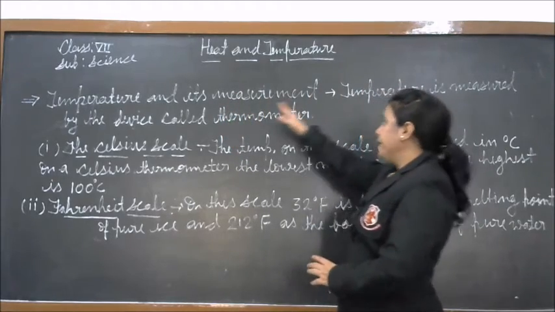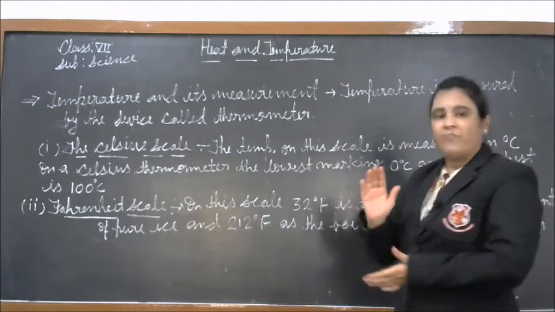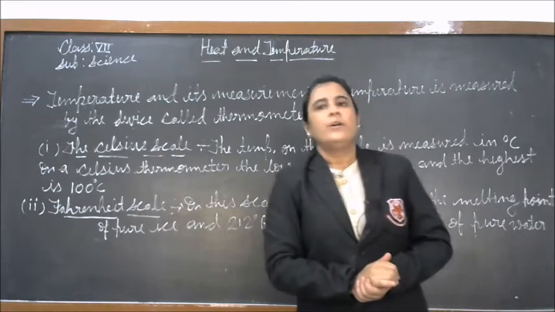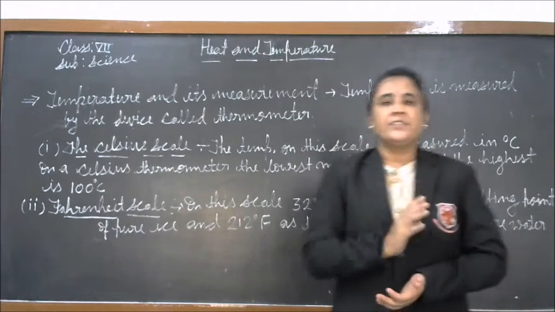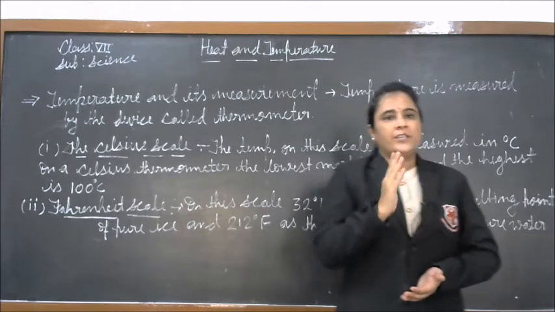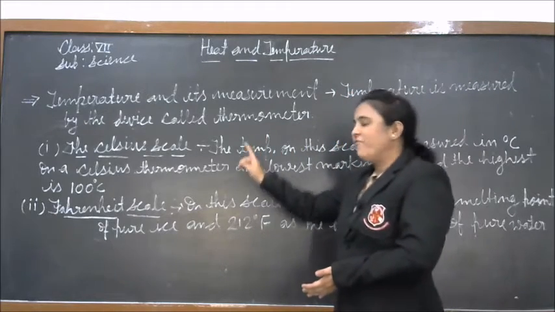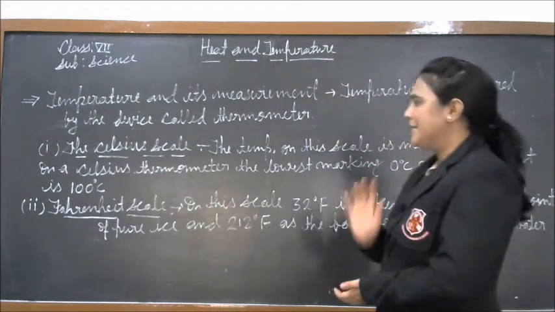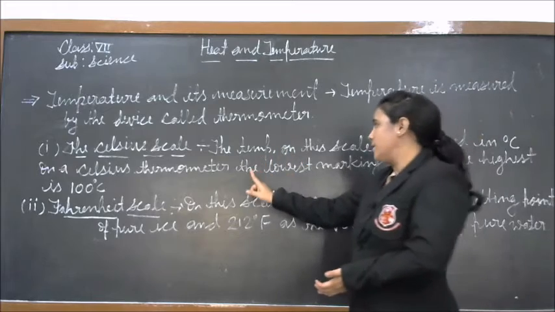Temperature and its measurement. Temperature is measured by the device called a thermometer. There are different types of thermometers. The difference is due to the scale used for measuring temperature. The Celsius or the Fahrenheit scale is used to measure the temperature. First we will study about the Celsius scale.